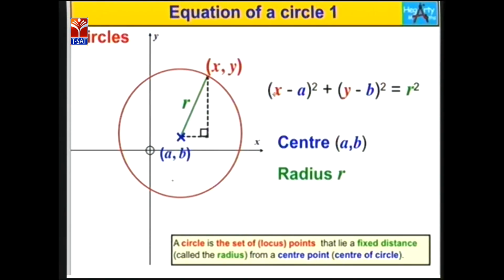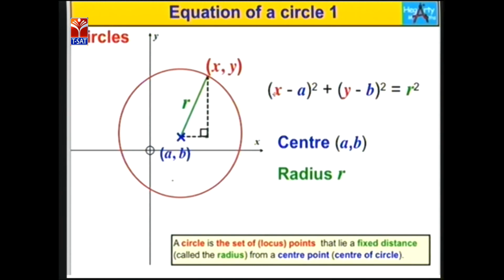Here we have a circle. Yes, we have a circle. The equation of a circle having the center A comma B and any point on the circle x comma y, the equation will be x minus a whole square plus y minus b whole square is equal to r square.